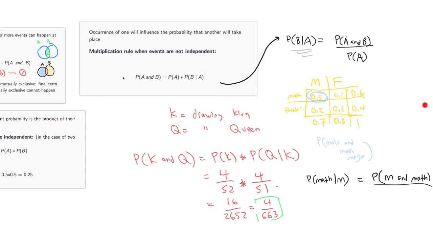And that would be all over the probability of being a male. Okay, so what would that look like in this data set? Well, we already know that the probability of being male and a math major is right here. That's 0.5. And we're going to put that over the probability of being a male in general. Now, that probability is found in the marginal probability. That's down here. All right, so that's going to be 0.7. Okay, that's the probability of being a male just in general. So we are looking at 0.5 over 0.7.